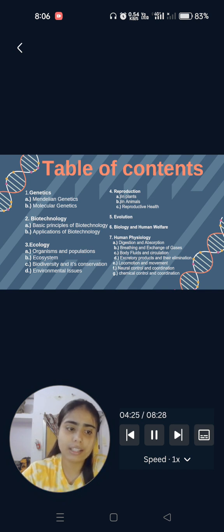Second is breathing and exchange of gases, how we exhale and inhale. Third is body fluids and circulation, the types of body fluids present in the human body and how the blood circulates throughout the body. Fourth one is excretory products and their elimination, the waste products, how they are removed from the body. Fifth one is locomotion and movement.